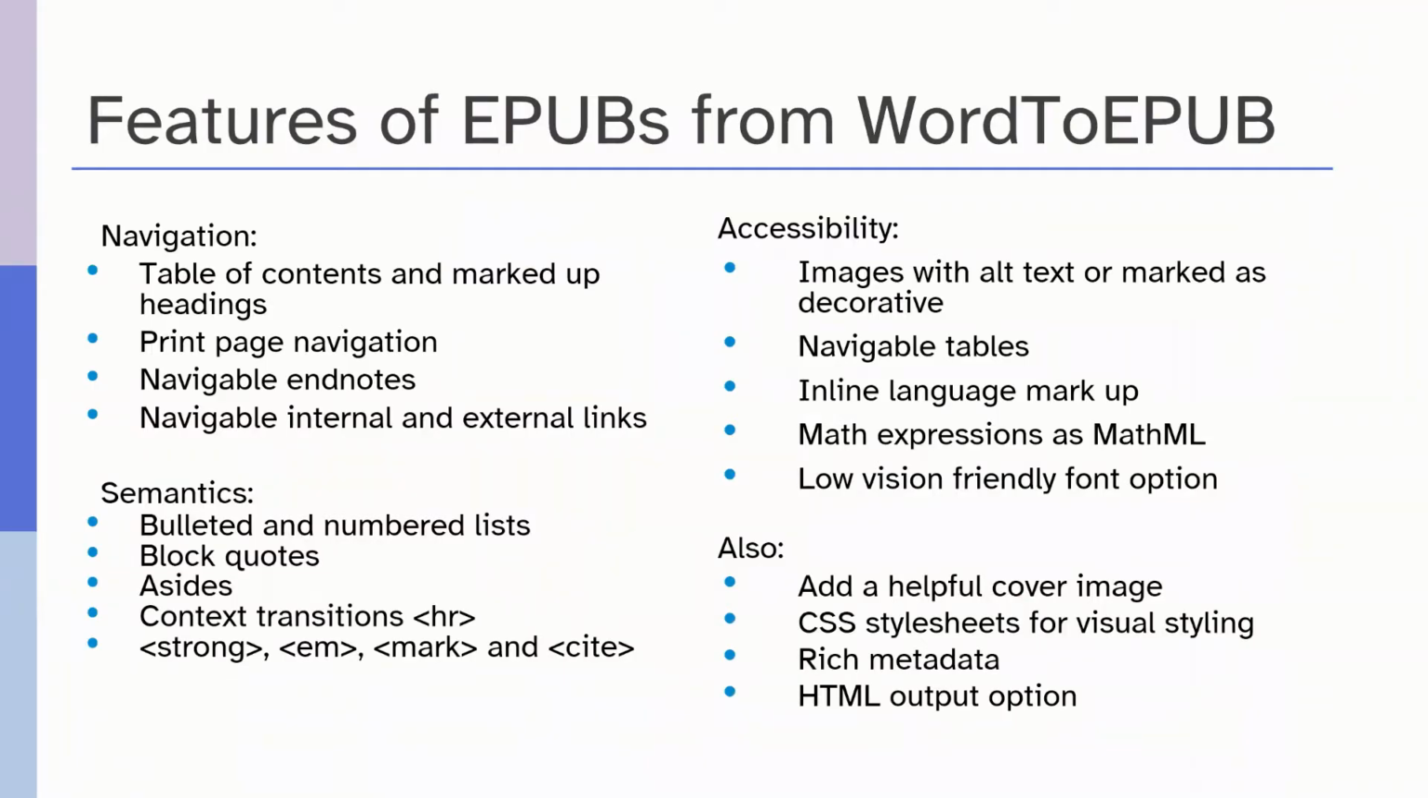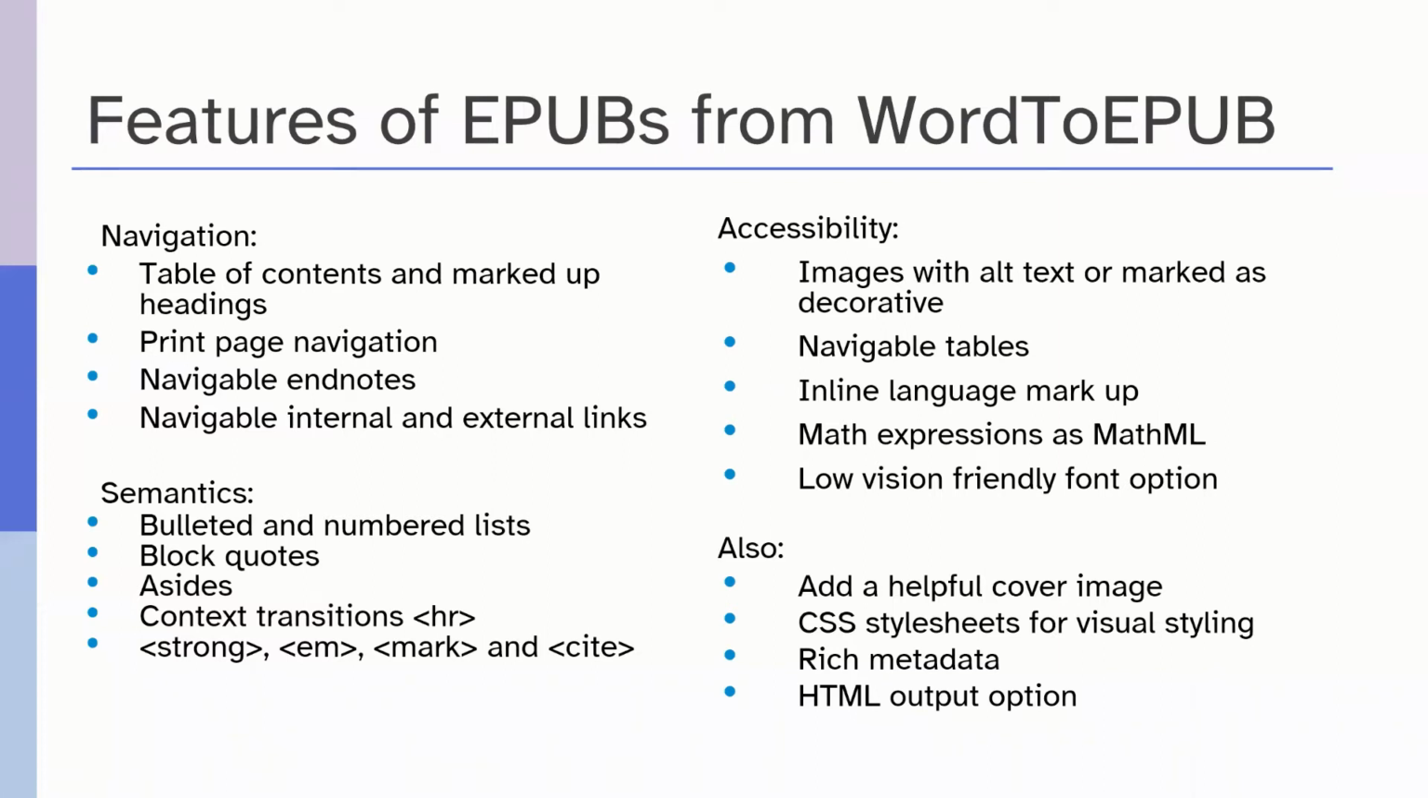Lots of different features of EPUB are supported by the tool. Great navigation, super semantics, so that someone, for example, with a screen reader knows when they're entering and exiting from lists. There is support for block quotes and asides and so on. As you would expect from something from the DAISY Consortium, we pay a lot of attention to building accessibility features in. So we have support for images and the appropriate markup of decorative images, great markup of tables, and we are able to include math as well as MathML.